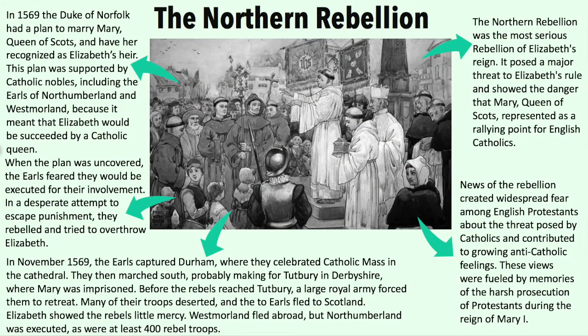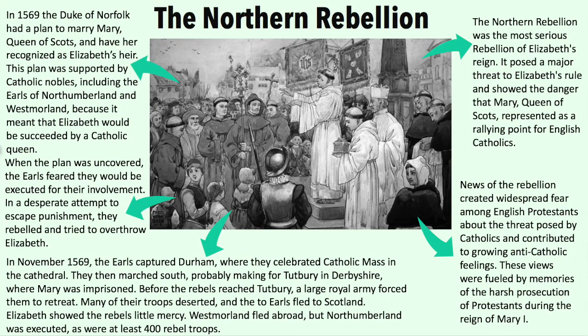In 1569, the Duke of Norfolk had planned to marry Mary, Queen of Scots, and have her recognised as Elizabeth's heir. This plan was supported by Catholic nobles, including the Earls of Northumberland and Westmoreland, because it meant that Elizabeth would be succeeded by a Catholic queen. When the plan was uncovered, the earls feared that they would be executed for their involvement. In a desperate attempt to escape punishment, they rebelled and tried to overthrow Elizabeth.